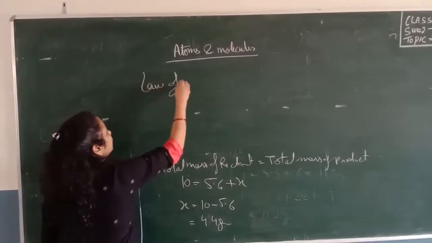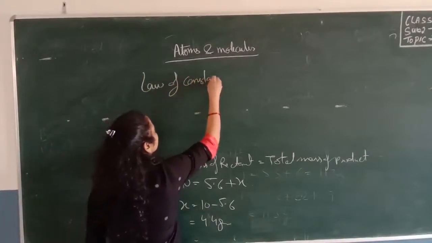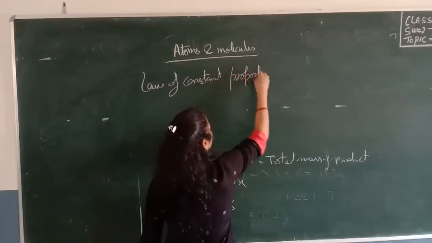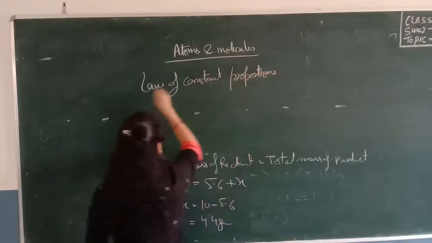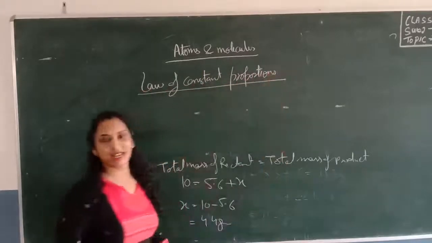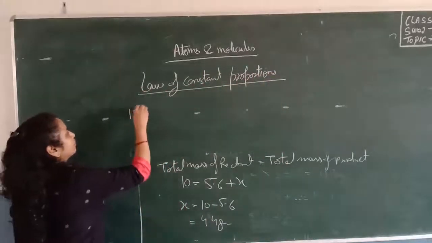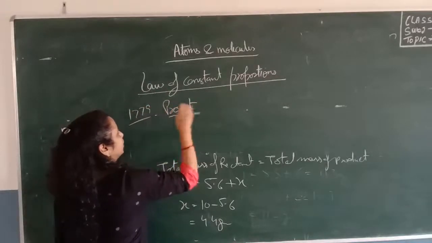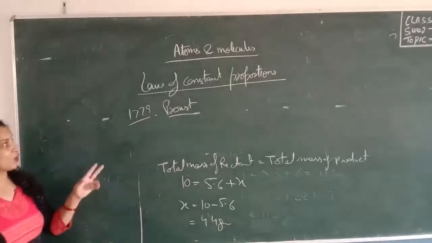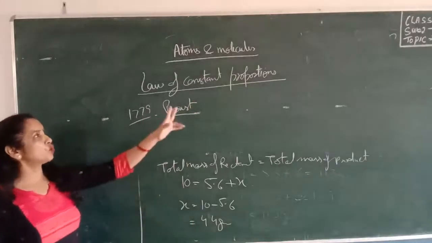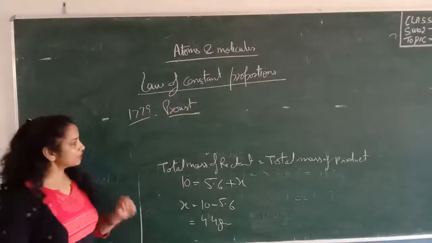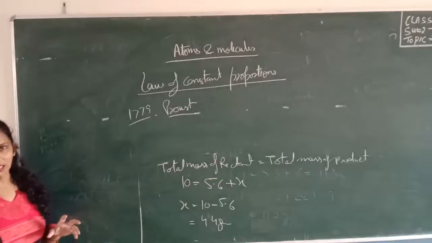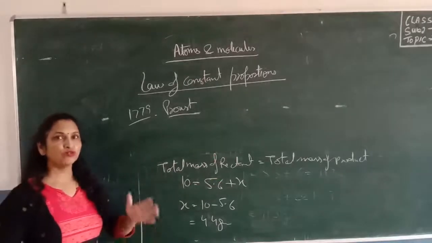Law of constant proportion. It was given by the scientist Proust in 1779. Proust was the scientist who gave this law, the law of constant proportion. According to this law, elements combine together in a fixed proportion by mass to form a compound.